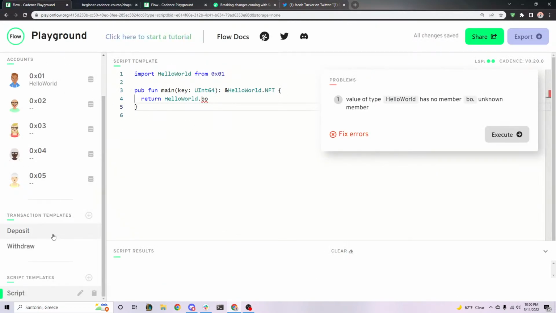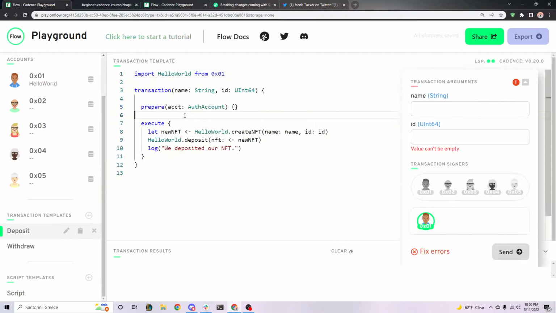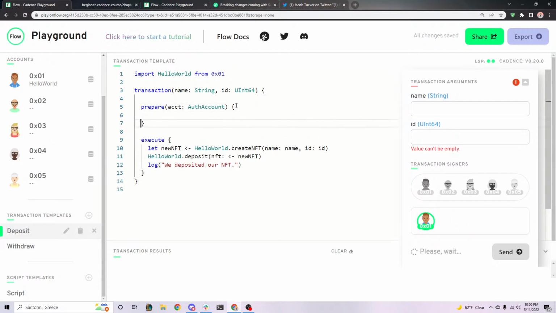Yep. So one thing I'll mention, and actually, Q2 Tech, I'm going to move that question to next week because next week is where we're going to be talking about the prepare phase, and this deals with account storage. So if you don't understand this yet, it's totally fine. I know we're out of time, but if you're curious, this auth account type is your account storage right here.